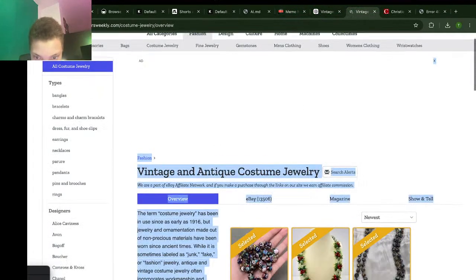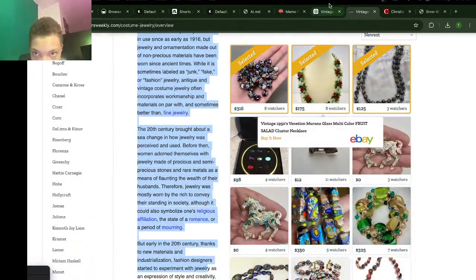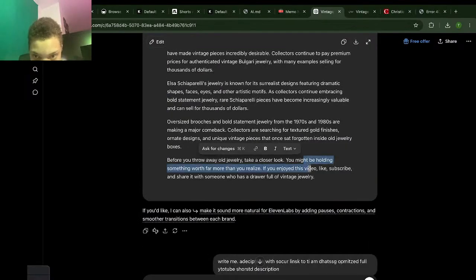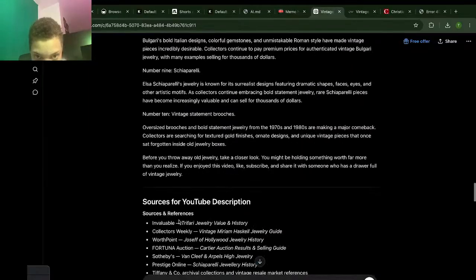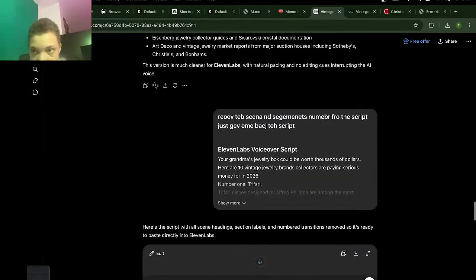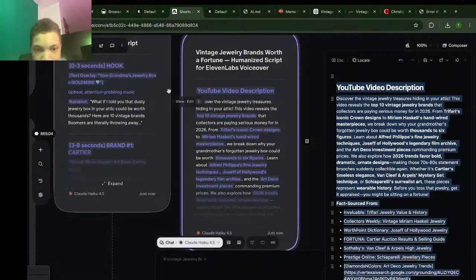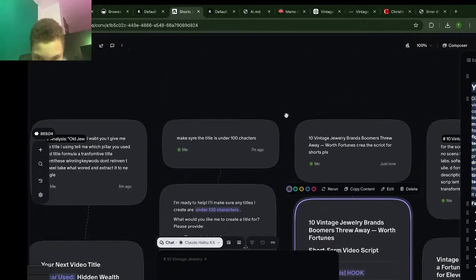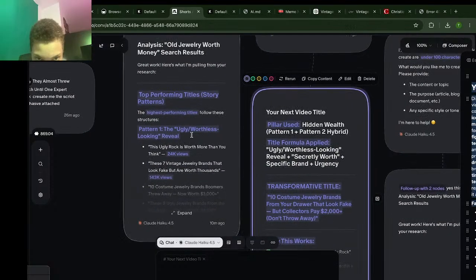So you can see that this is all real. This basically pulls facts from Google. So yeah, that is what we use for the script. So yeah, the script is right here. And we could just copy and paste the script over to our AI voiceover software and you could go ahead and use it. So yeah, like I said, this is the tool that I use for ideation. I use this tool right here. So this was the full process I basically took for it. And yeah, so I hope you guys enjoyed this stream. And this is what we basically use.